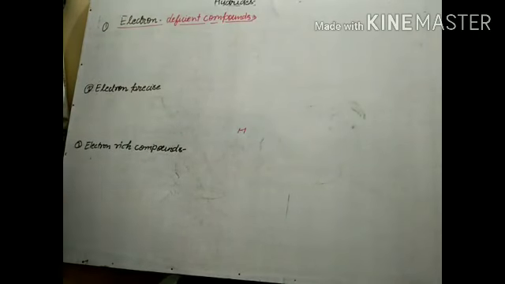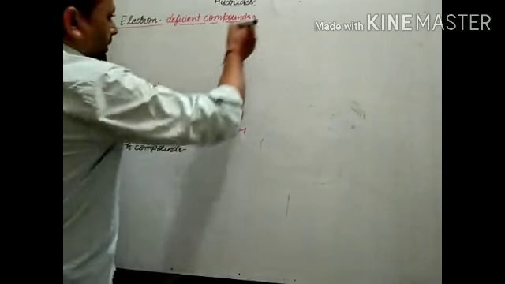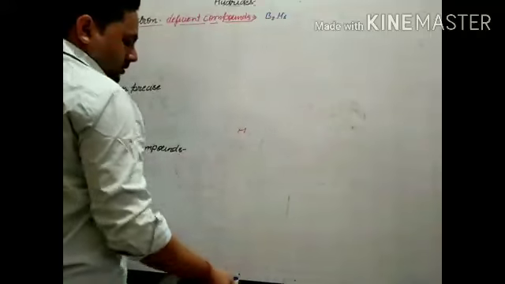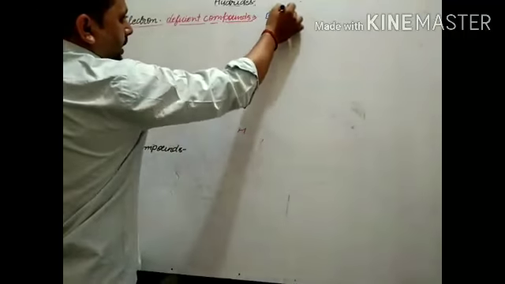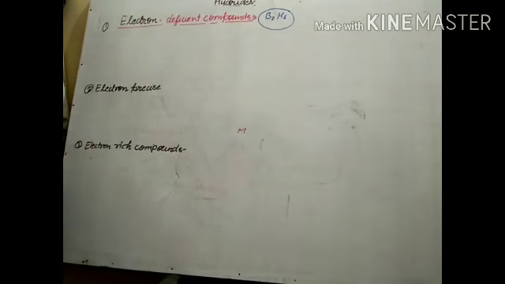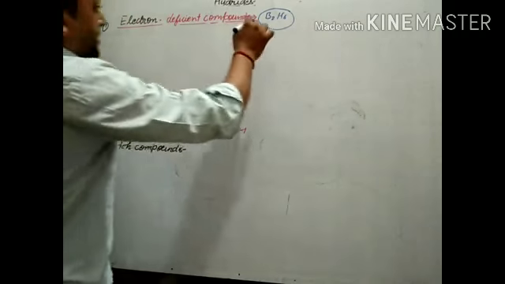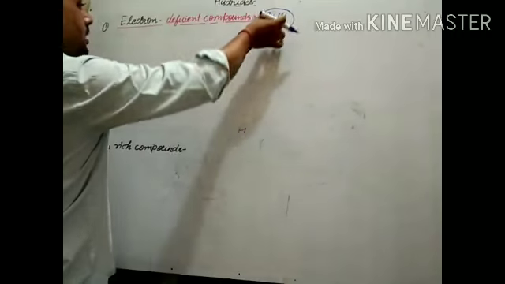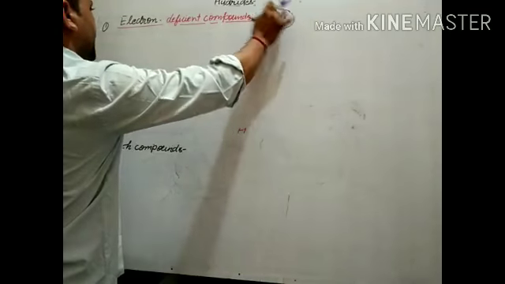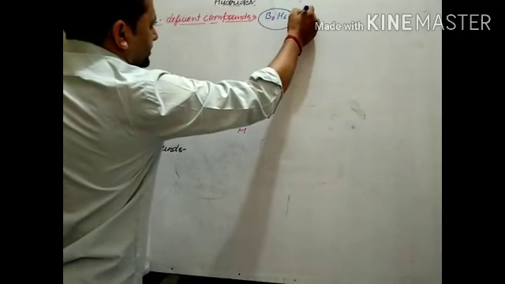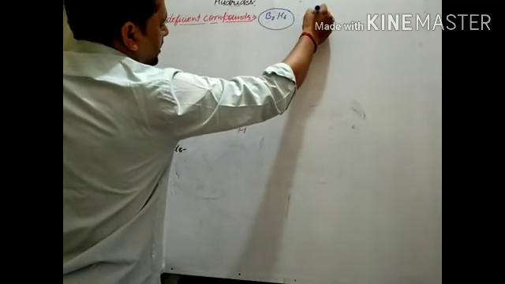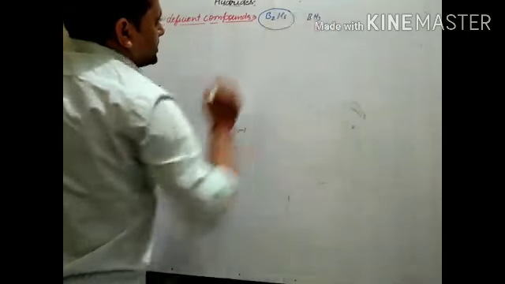Here electron deficient hydrides means it is a compound like this, with example I am writing B2H6. But being electron deficient, its Lewis dot structure can't be written. If I write its dimeric form, then the monomeric form I will write here as BH3.